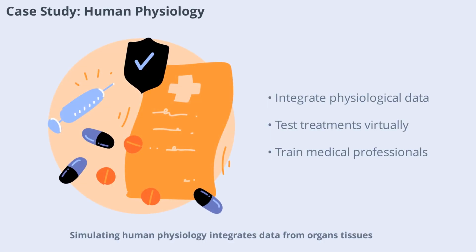Simulating human physiology integrates data from organs, tissues, and cells to predict how the body responds to different conditions. These models are used to study diseases, test treatments, and train medical professionals. By providing a virtual platform for experimentation, simulations reduce risks and improve patient outcomes.